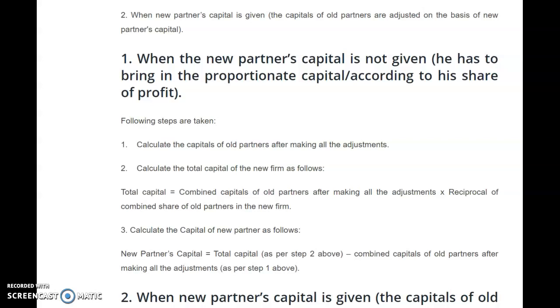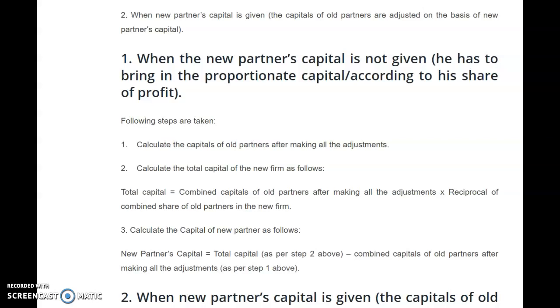You have to complete the partners' capital accounts after making all the adjustments given in the question. For example, there may be the reserve fund, debit or credit balance of profit and loss account, adjustment about goodwill, the revaluation account result, and any other item that we have to show in the capital accounts, and find out the closing capital balances of the old partners.